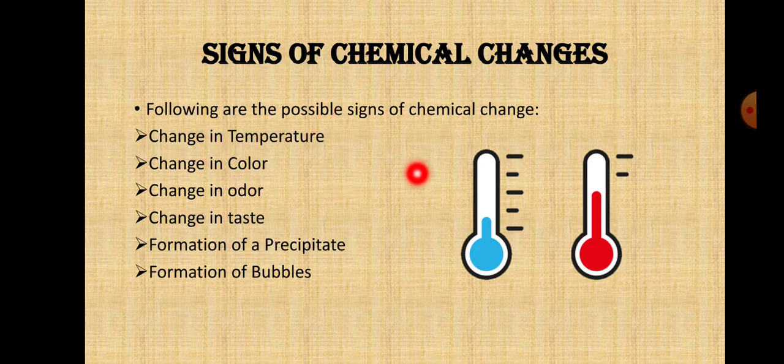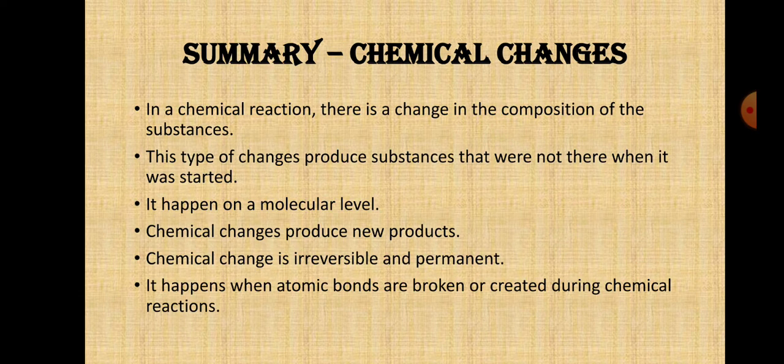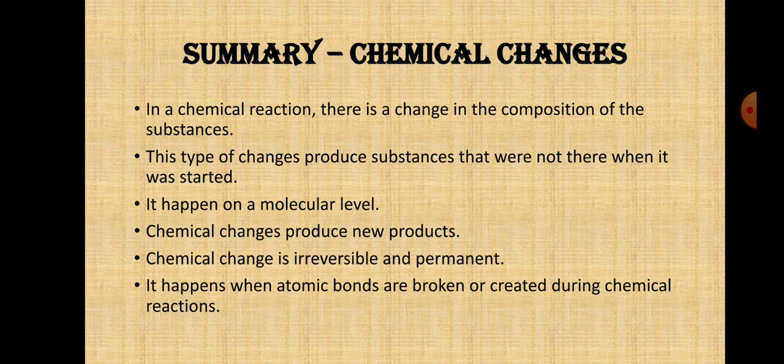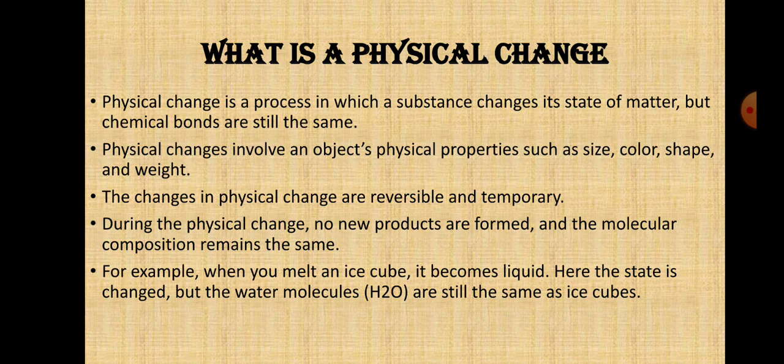So changes due to temperatures, the chemical changes are formed. When chemical changes are taking place, their color changes, their odor changes, their taste changes. So these all are signs for the chemical change. Chemical changes are occurring, to say those are the signs giving indications for us. Okay, so you learnt about chemical changes.